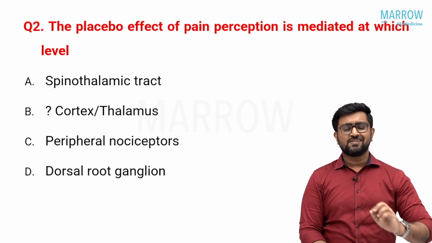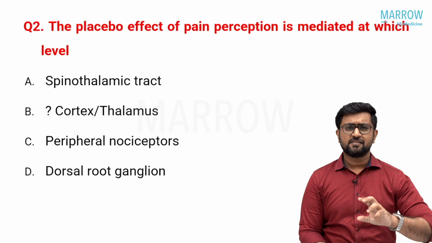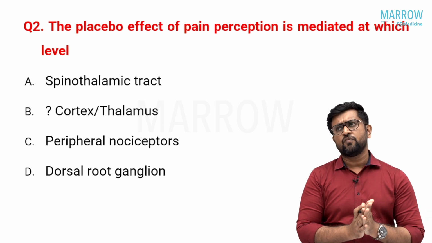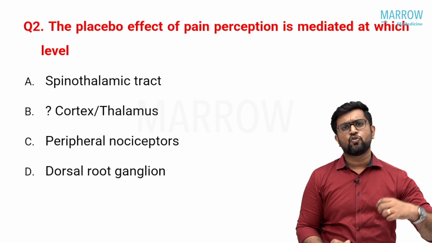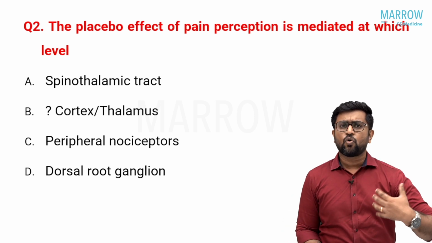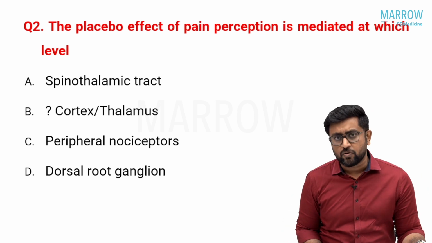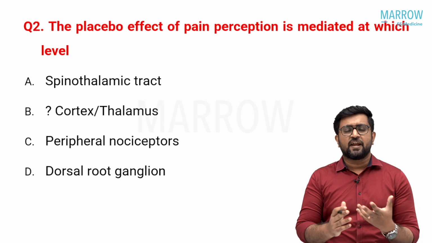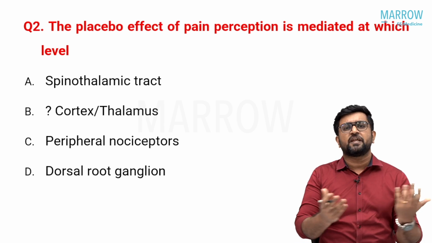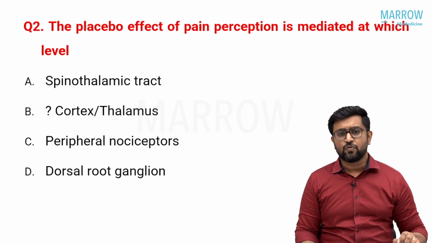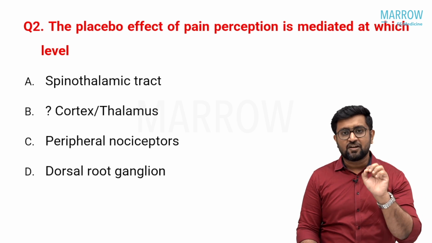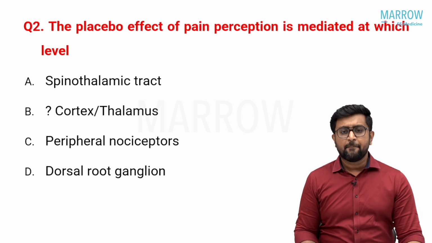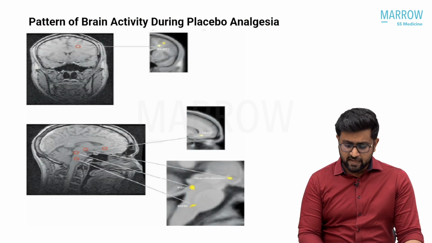This is something which is given as a figure in Harrison, but this is quite commonly discussed in other areas. When you give a placebo drug, that will produce some analgesia. That is because of cortical modulation of the pain pathway. Because this placebo effect is a neuropsychiatric or psychiatric modulation, psychosomatic modulation. If they ask the pathway at what level, it is not psychosomatic modulation. It is a level or a pathway at which it is happening. This is happening at the cortex. Predominantly, these are the areas involved.